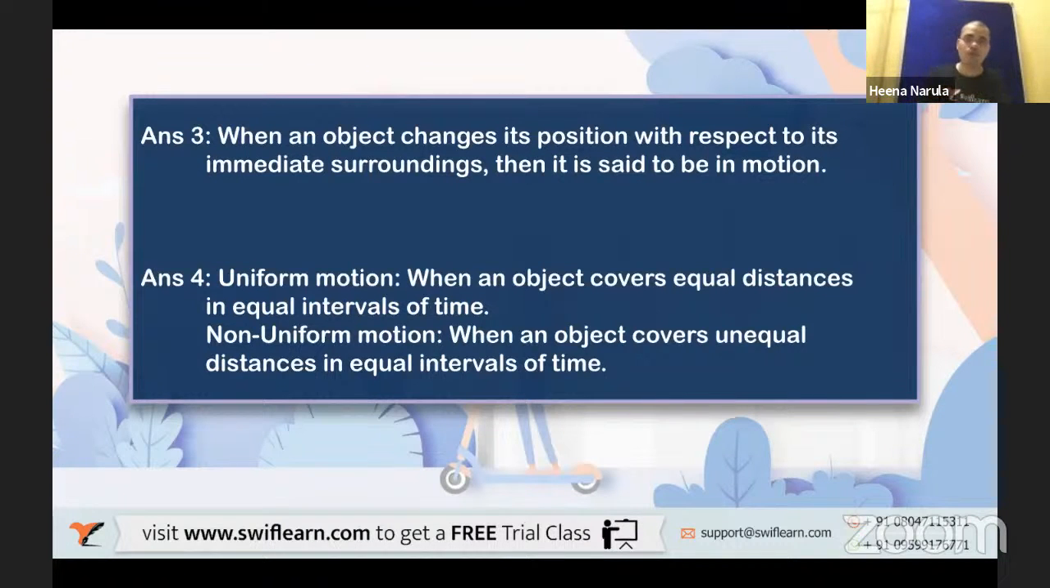And lastly, uniform motion and non-uniform motion definitions. Uniform motion is when an object covers equal distances in equal intervals of time. Non-uniform motion is when an object covers unequal distances in equal intervals of time.